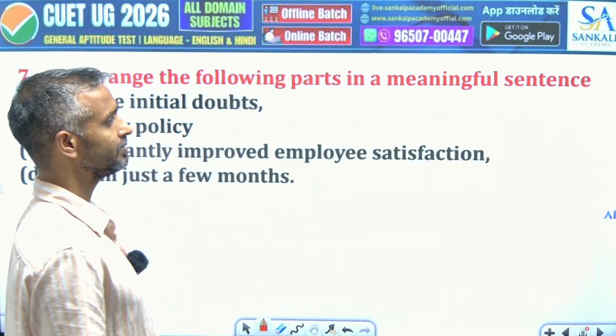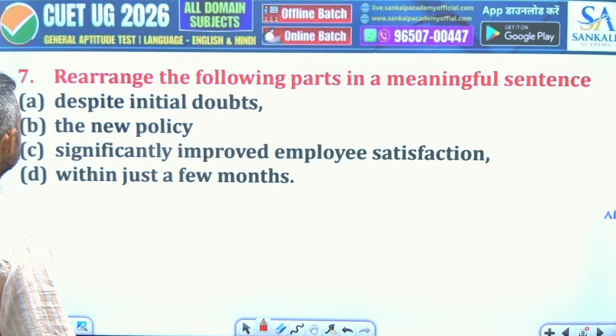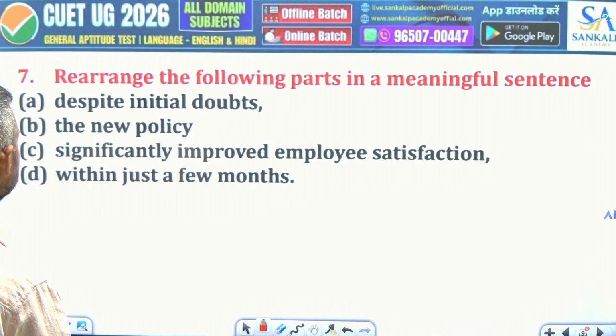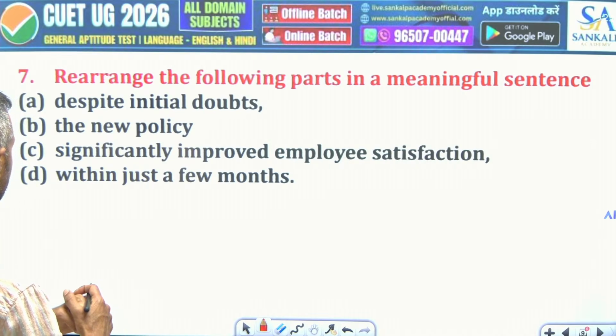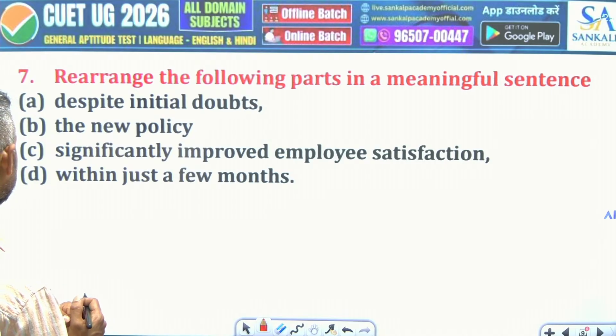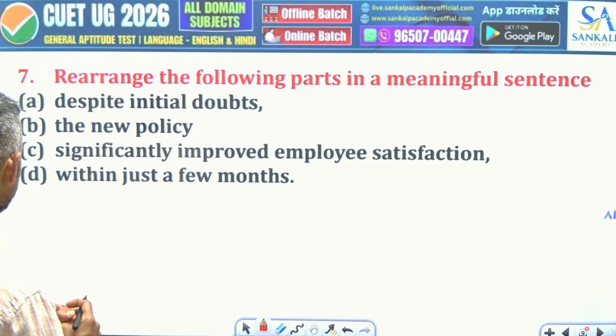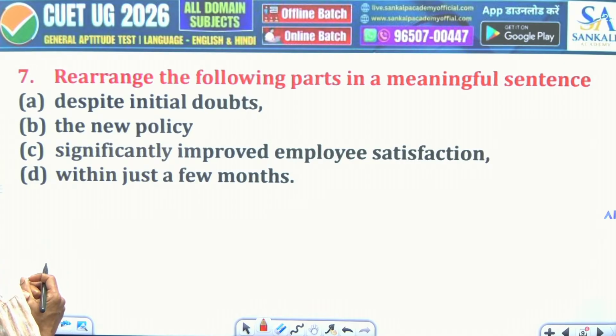What do we have here? Despite initial doubts, the new policy significantly improved employee satisfaction within just a few months. Okay, the new policy, despite initial doubts, significantly improved employee satisfaction within just a few months.